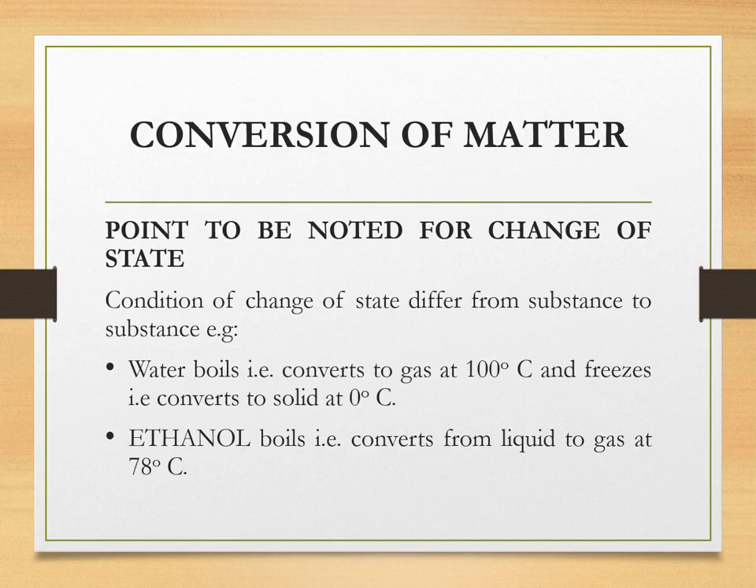Now the main points which you have to note down in your notebooks. Conditions of change of state differ from substance to substance. For example, water boils, that is converts to gas, at 100 degrees Celsius, and freezes, that is converts to solid, at 0 degrees Celsius. Ethanol boils, that is converts from liquid to gas, at 78 degrees Celsius. Hence, boiling point and melting point differ from substance to substance.